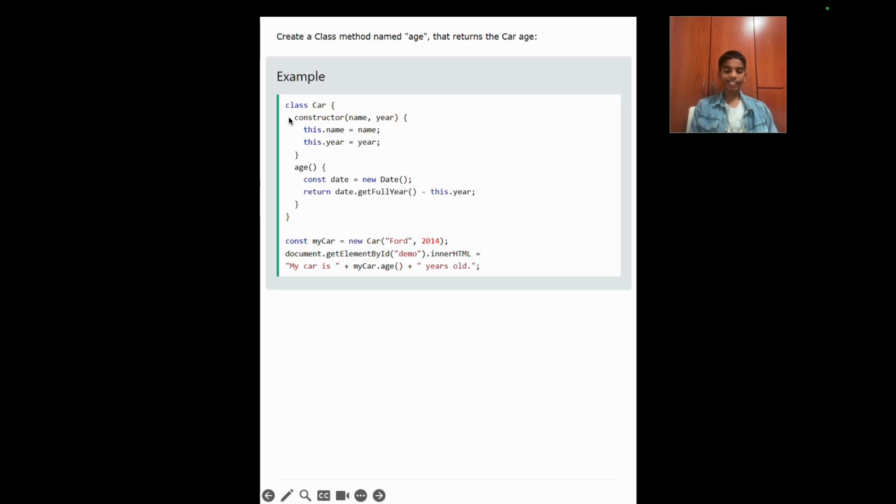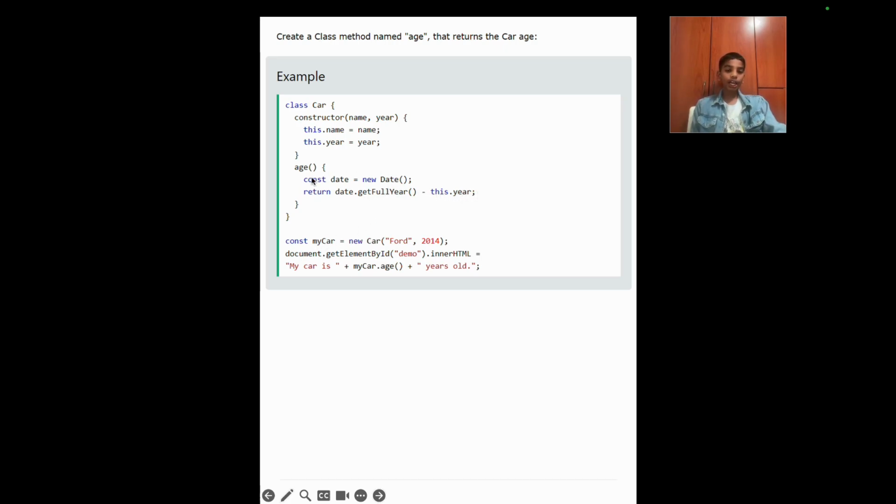So as you can see, over here's an example of us using a method called age in the class called car. Everything over here is the same except the method called age. First we have declared a variable called date and given it the value of new Date. Then over here we're returning date.getFullYear minus this.year.